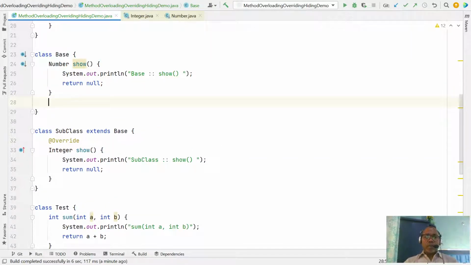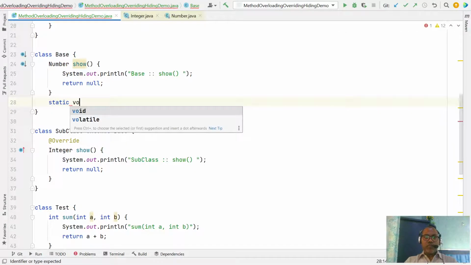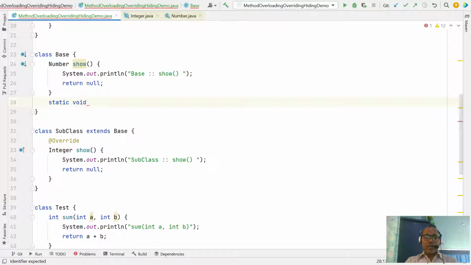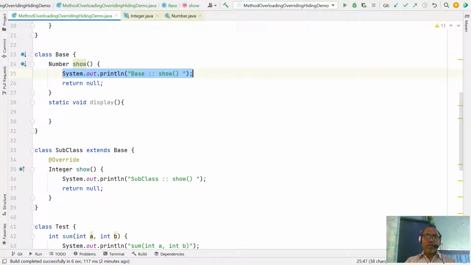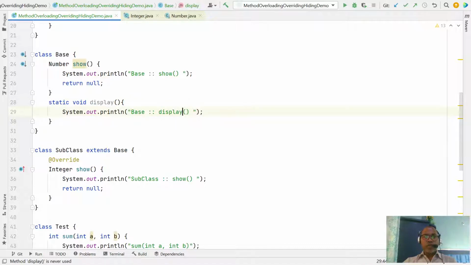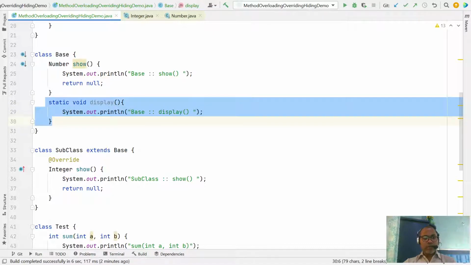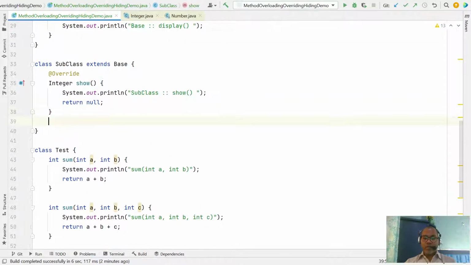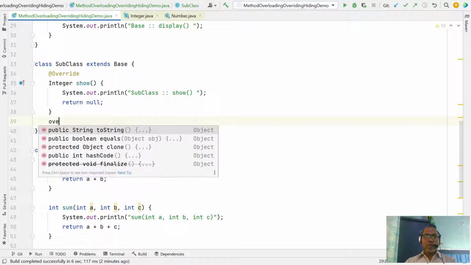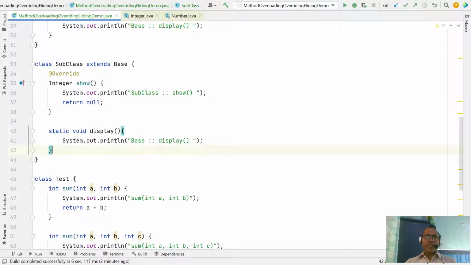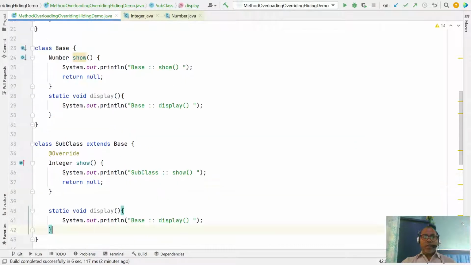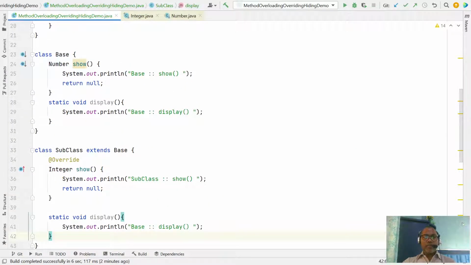Sometimes, let's define one method like a static method, static void display. The same-signature method you can also define inside your subclass, but here you will see the runtime difference.